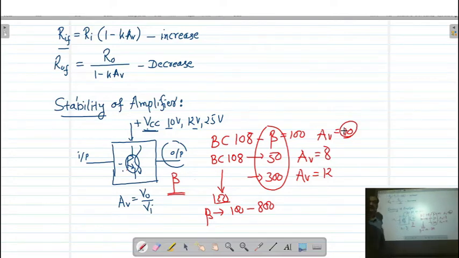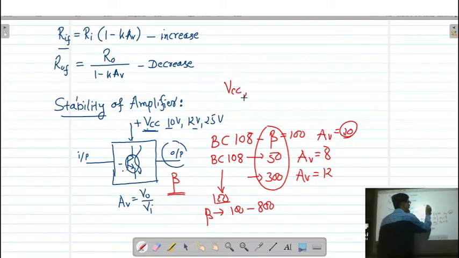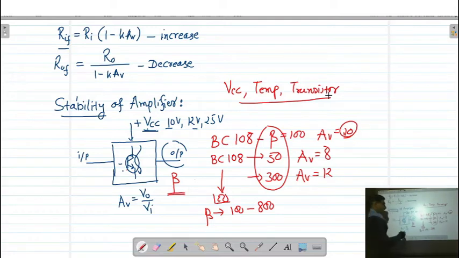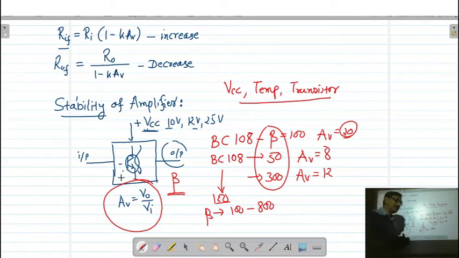So in this way, either we change the power supply, that is supply voltage VCC, or if the temperature changes or the transistor changes, then all these parameters affect the gain of the amplifier, and that is AV. So here we call this an unstable amplifier. Now this stability can be improved by applying negative feedback. So how can we apply it? So here let us see.